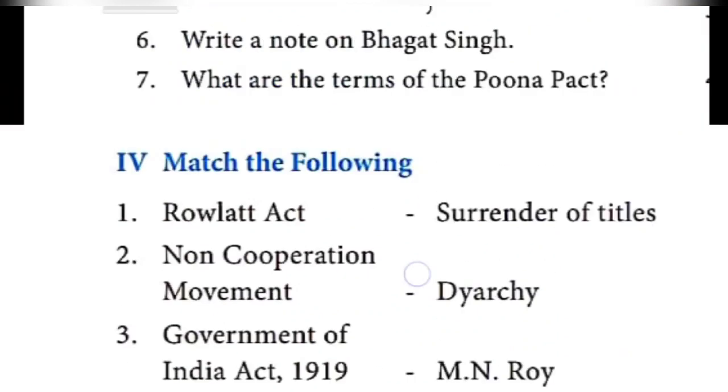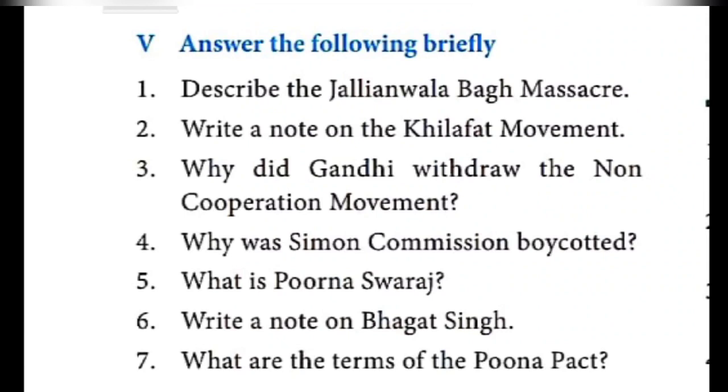The next one, Roman letter 5. For Roman letter 5, I think you marked the first 2 answers, so from the third answer onwards I am going to tell the page numbers. Question number 3, page number 95. Question number 4, 93.